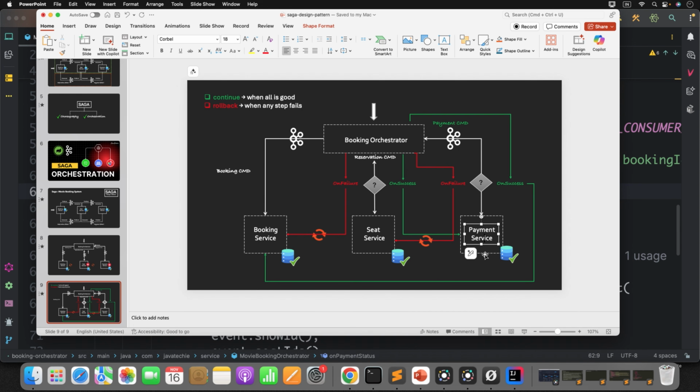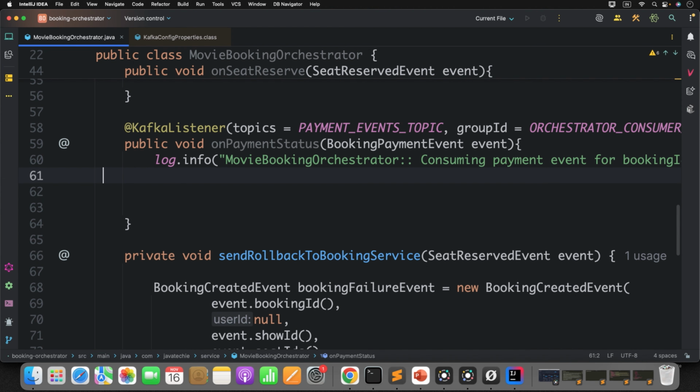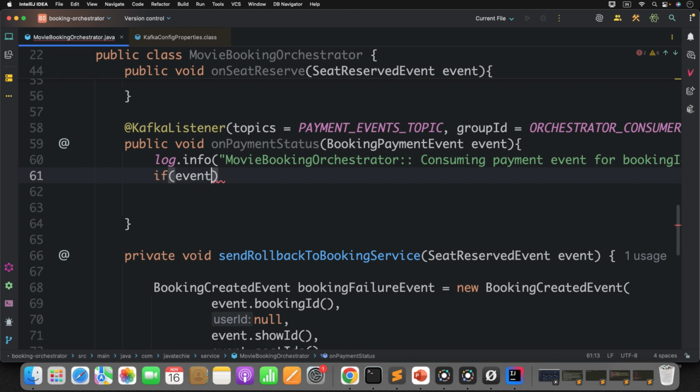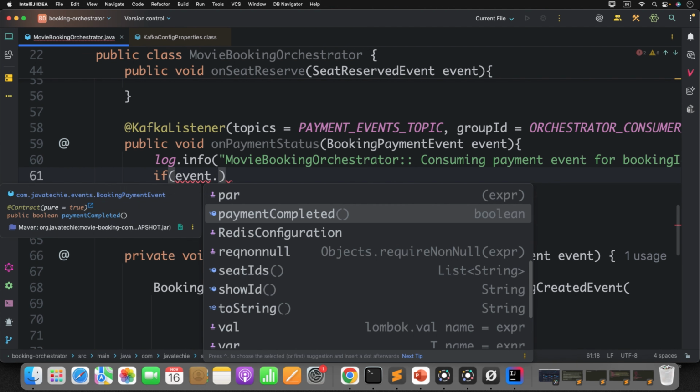This guy is done. The payment service is almost done. It sent the event on failure or on success. Now the orchestrator will listen to these two events and, based on success or failure, do the necessary action. Red color for failure, green color for success. Now what will it do? It will simply check if event dot payment completed.